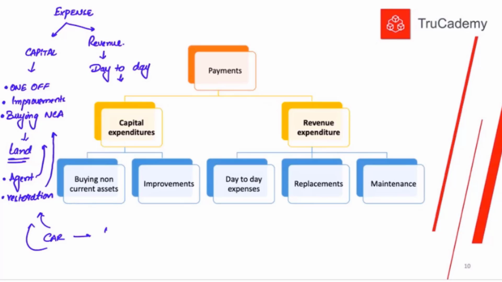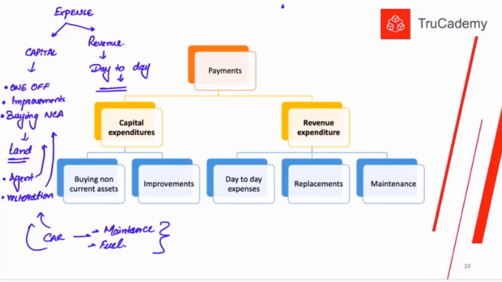But what about the maintenance cost? Every day or every week I need to do some maintenance or mechanical work on my car, or I need to put fuel in the car every day so I can run it. These are day-to-day running expenses of the car. So all these will be considered as revenue expenses.